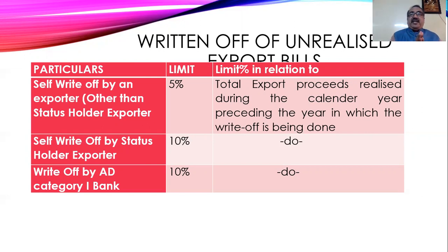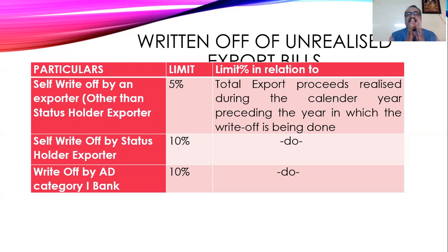But here you have to be very careful. That is the total export proceeds realized during the calendar year. So here you have to remember two things. One is export proceeds realized, and second, it is during the calendar year, not the financial year. So up to 5% of export proceeds realized during the calendar year, the exporter can himself write off. If there is an outstanding balance, he can directly write off. Beyond that, if he wants to write off, he has to get permission from the RBI.